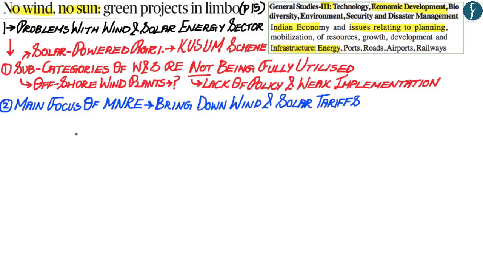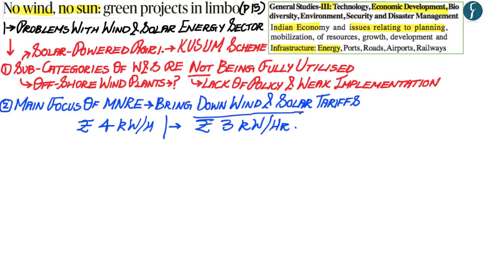Now an example of this is that solar power or wind energy developers want to sell power to power distribution companies at ₹4. However, what the Government of India has done is force these developers to sell the electricity at ₹3 to power distribution companies. And therefore what is being seen is that the power distribution companies are able to buy power or purchase power from developers at a low rate.